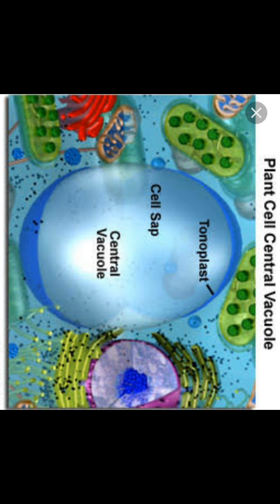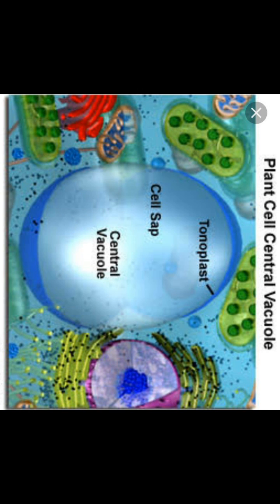In plants, especially, the tonoplast facilitates the transportation of a number of ions and other materials against concentration gradient into the vacuole. So this is the important function. So in plant cells, the tonoplast facilitates the transportation of a number of ions and other materials against concentration gradient into the vacuole.